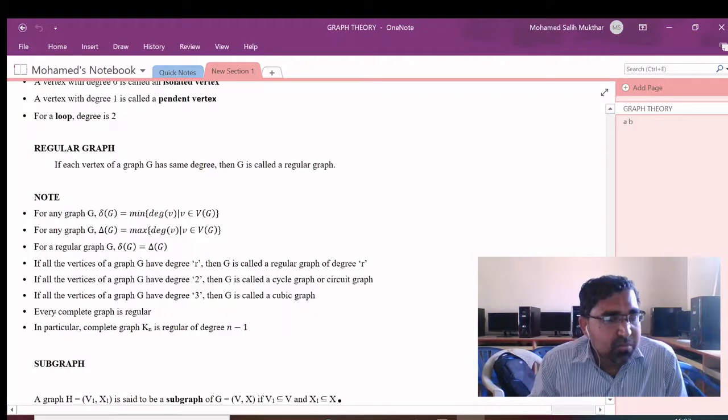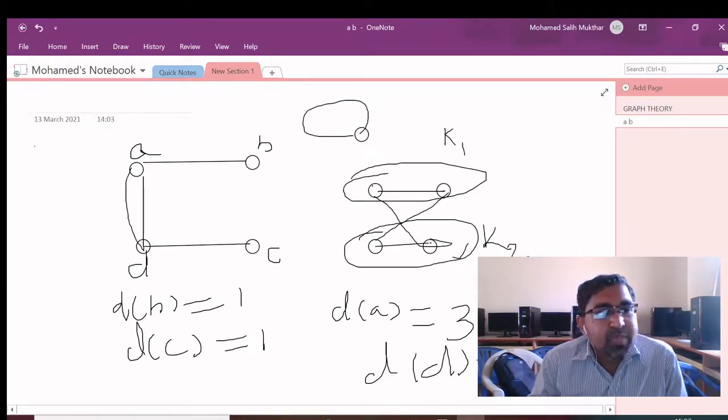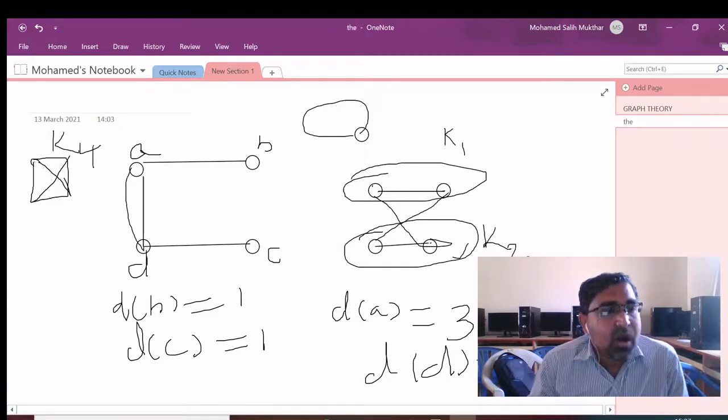So, a very important point: every complete graph is a regular graph. If you see this, you will understand. Suppose you take this graph. This is nothing but K4, because the graph contains 4 vertices and there is an edge between every pair of vertices.